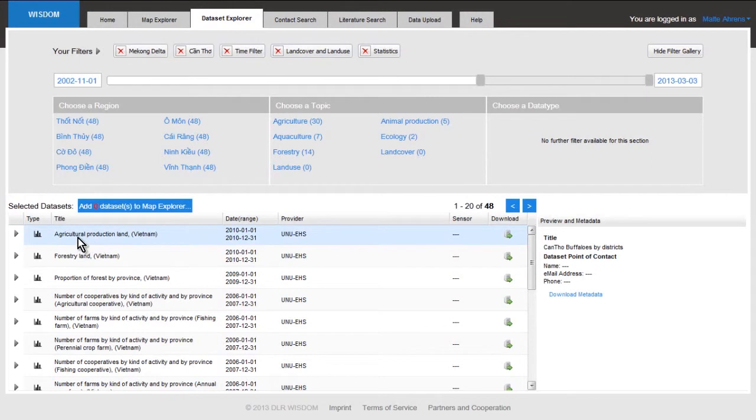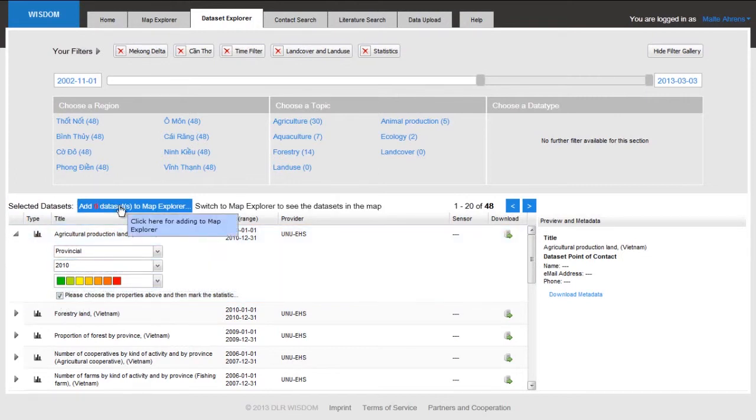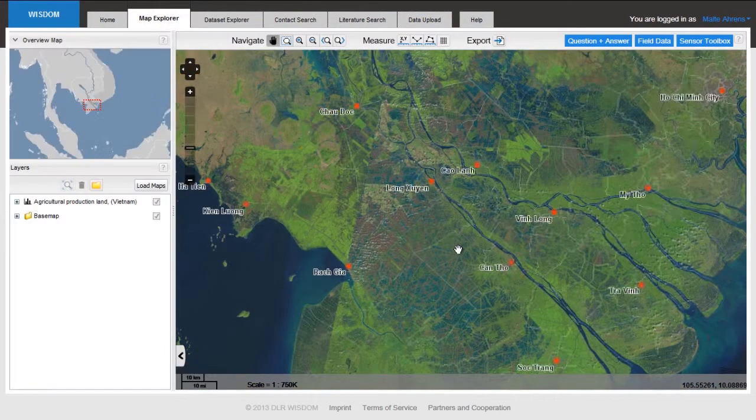And now we have a look at this product here, agriculture production land. So how large is the area of agricultural production? You would maybe like to see this now at a provincial scale for the year 2010. That is available. We choose this data set, we add it to the Map Explorer, we return to the Map Explorer, and then we zoom out a little bit again.